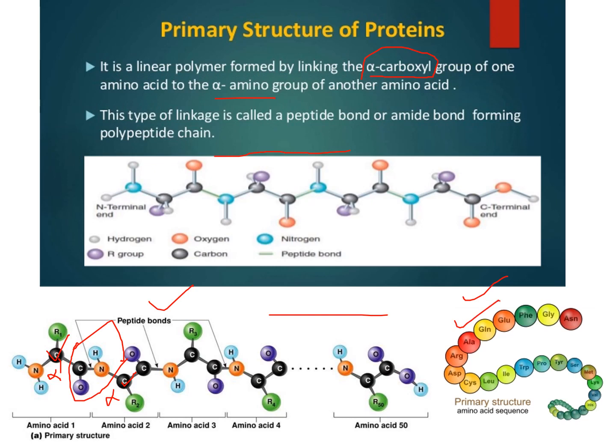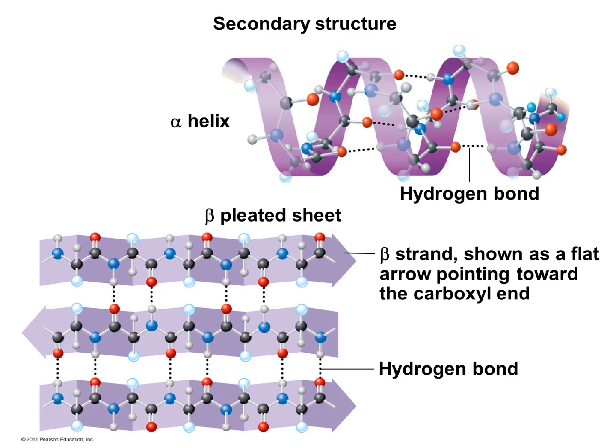So that linear chain which is formed with the help of peptide bonds is called the primary structure of protein. So apart from these peptide bonds, there won't be any other kind of interactions in this primary structure. So that is why it is a very simple primary structure, having only peptide linkages which will be holding all the amino acids together in the form of a linear chain. So the next level of protein structure is secondary structure.